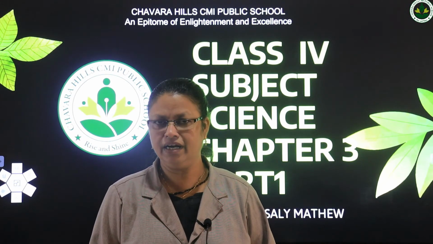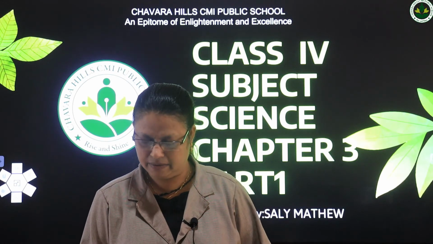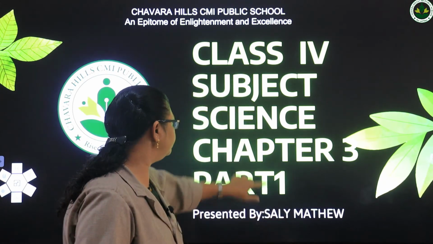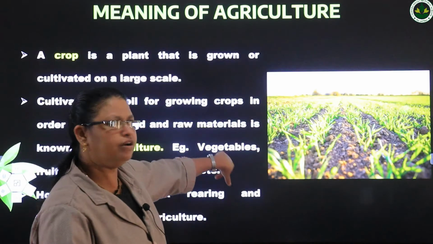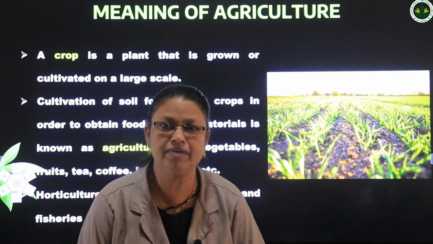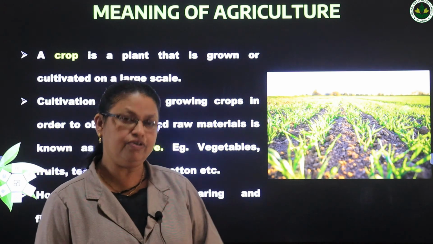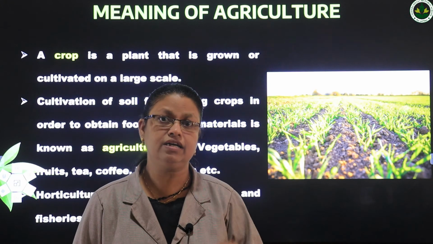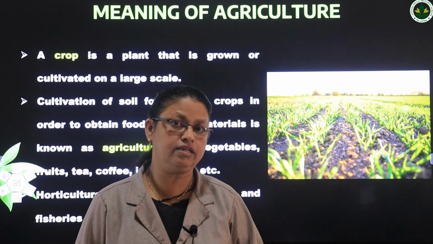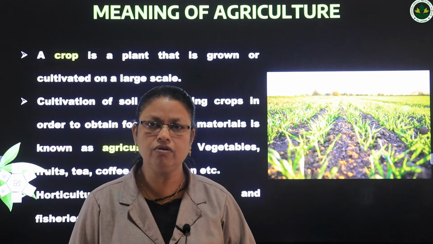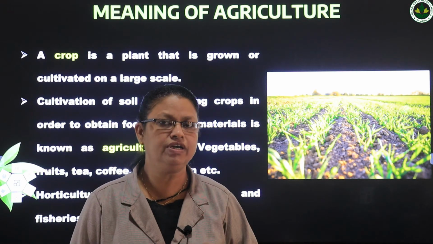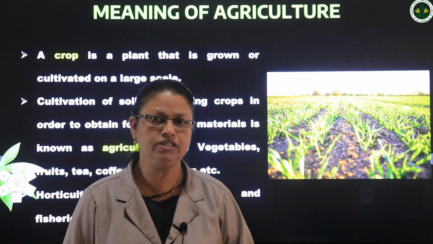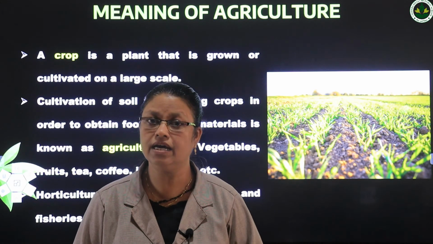Majority of the people in India directly or indirectly depend on agriculture. So we will see what is the meaning of agriculture first. What is meant by agriculture? Before that we see what a crop is. A crop is a plant that is cultivated on a large scale. If we grow a plant in large amount, we call that a crop.